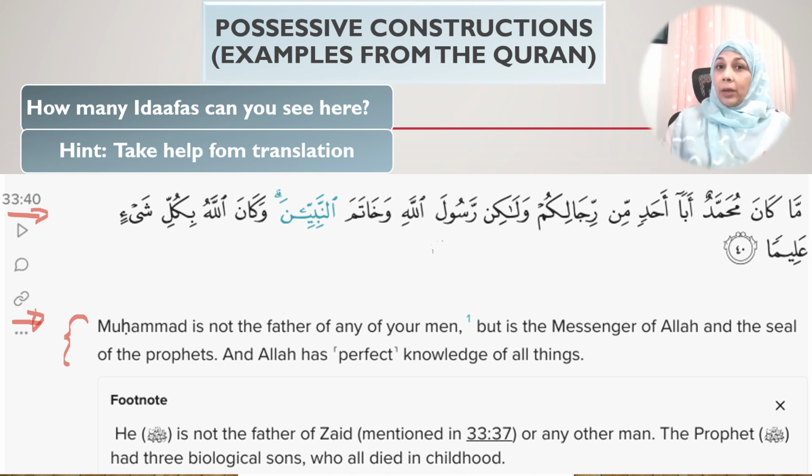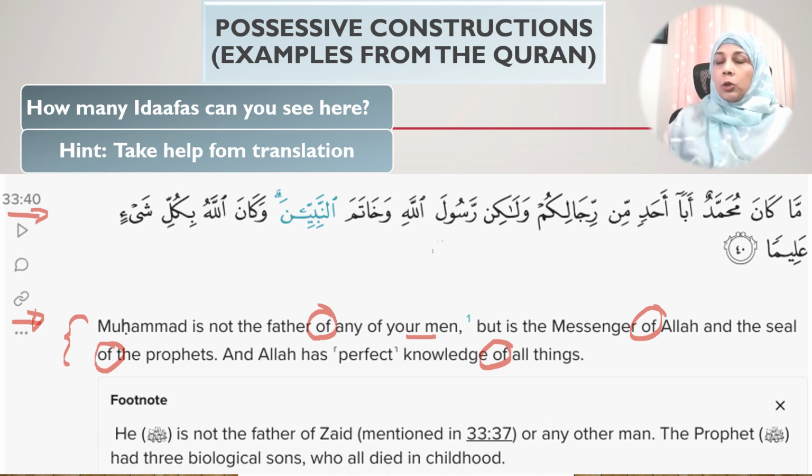Muhammad sallallahu alaihi wasallam is not the father of any of your men, but is the messenger of Allah and the seal of the prophets, and Allah has perfect knowledge of all things. So I have already circled the potential idafas. So now let's go over the Arabic verse.